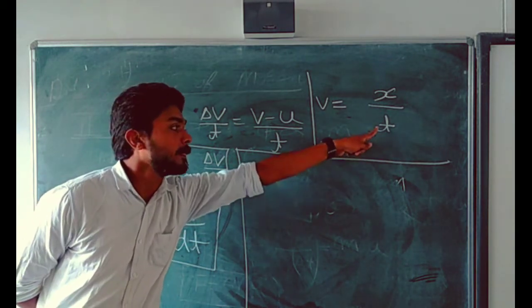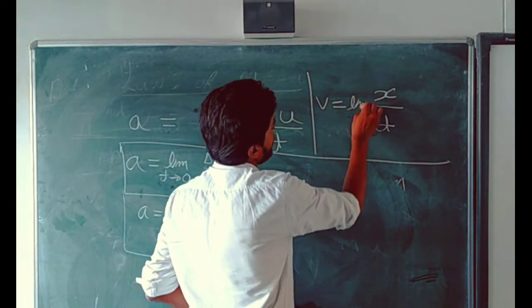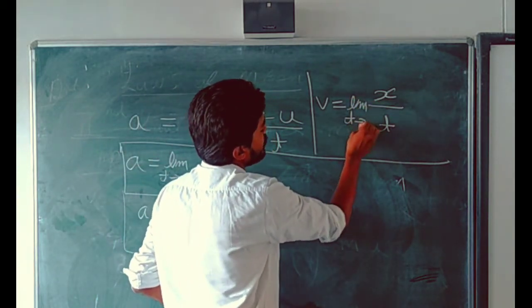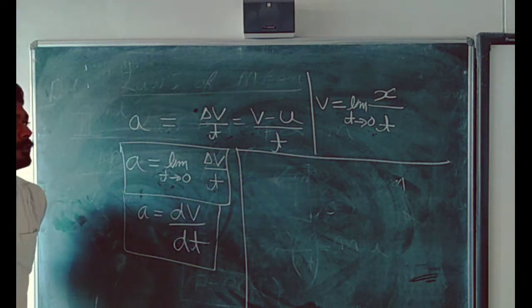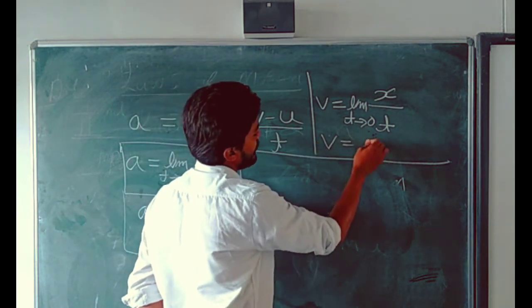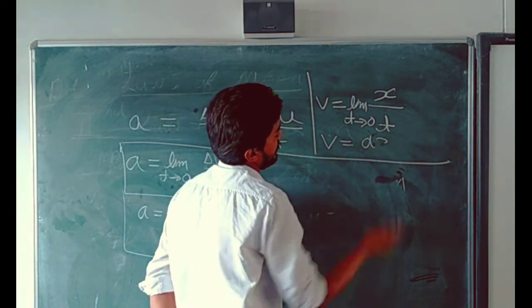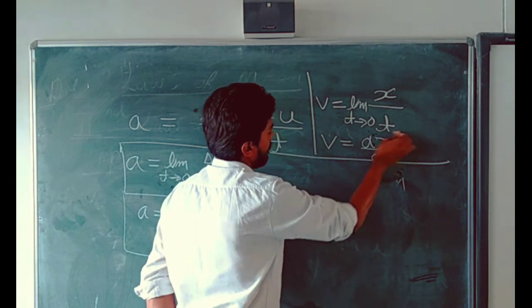Limit says that the time t is very small, so you will write limit t approaches 0. In the differentiation form you can write it as dx by dt.